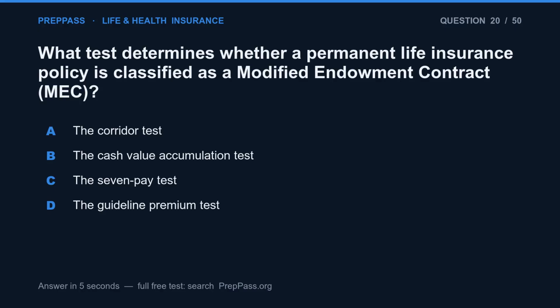Question 20. What test determines whether a permanent life insurance policy is classified as a modified endowment contract, MEC? A. The corridor test. B. The cash value accumulation test. C. The 7-pay test. D. The guideline premium test.